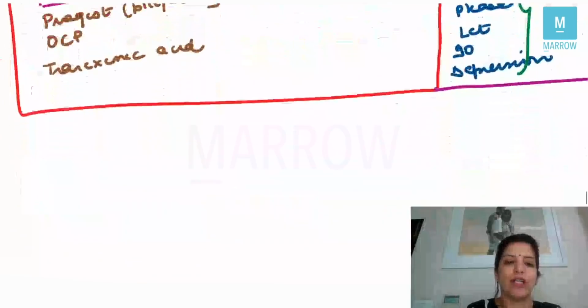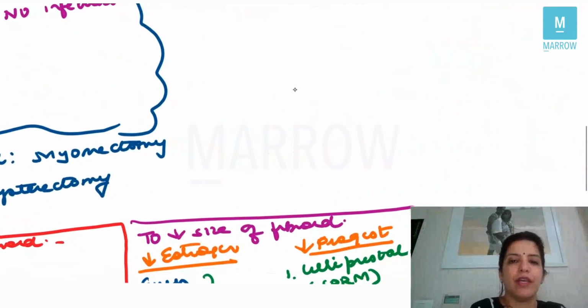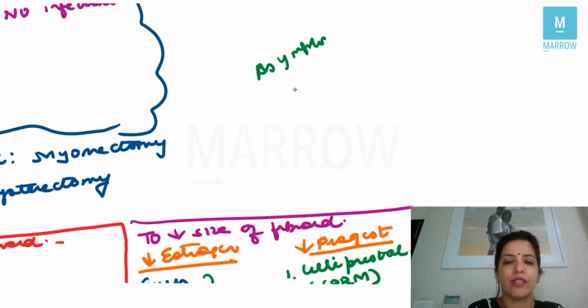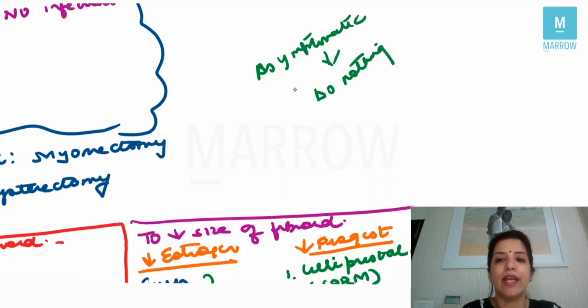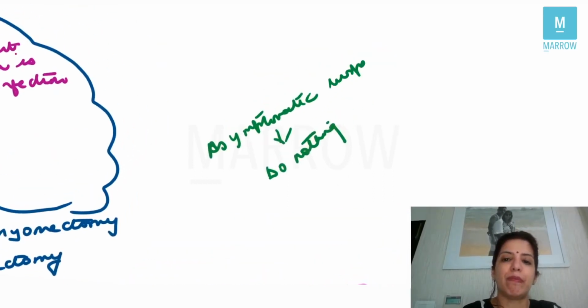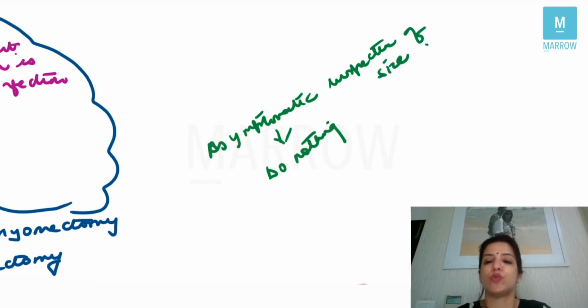If your fibroid is asymptomatic, in asymptomatic fibroids, you don't have to do anything. You do nothing. You just follow them up, right? Now, in asymptomatic fibroid, irrespective of the size of the fibroid, and this was AIIMS June 2020 question, they had said that a fibroid is corresponding to 12 weeks pregnant uterus size. What should be done? Nothing. If the fibroid is asymptomatic, just because of the size of the fibroid, I am not going to operate, right?